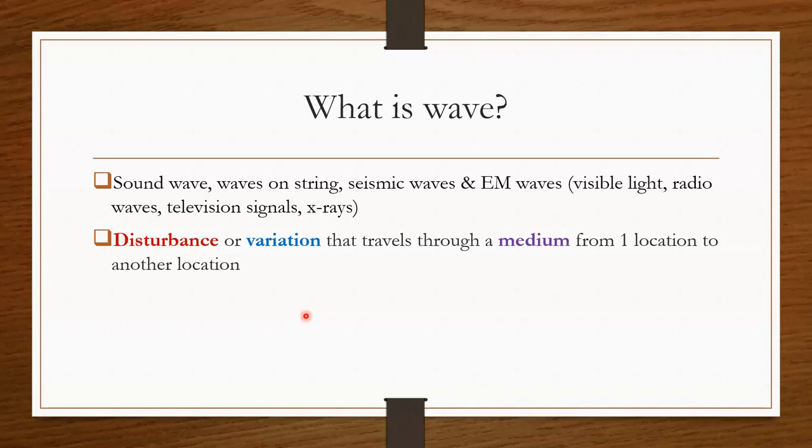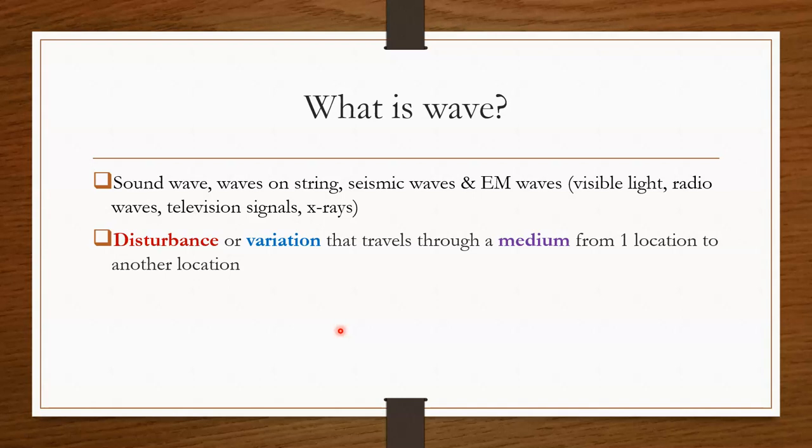A leaf floating near the disturbance moves up and down and back and forth about its original position, but doesn't undergo any net displacement. So this means that the water wave or the disturbance moves from one place to another, but the water isn't carried with it. So that is actually a wave.